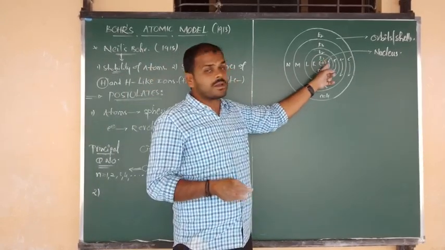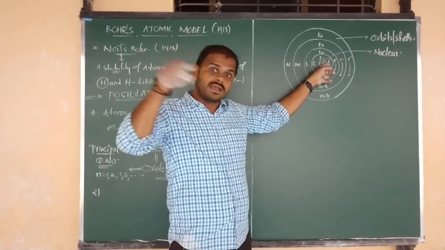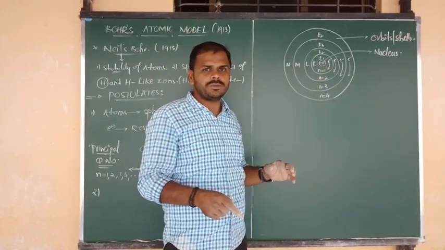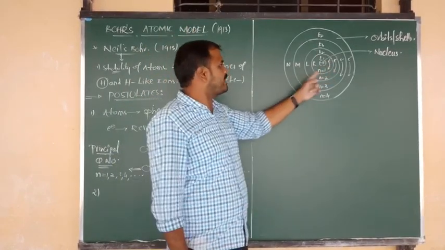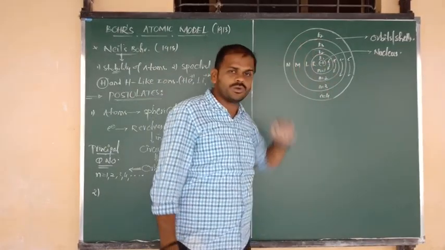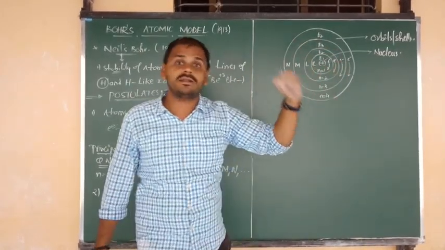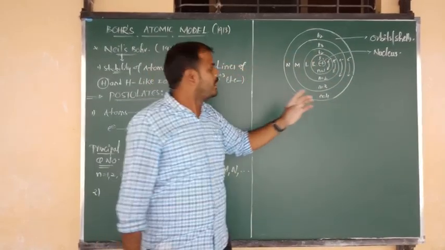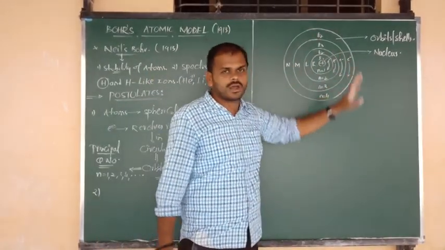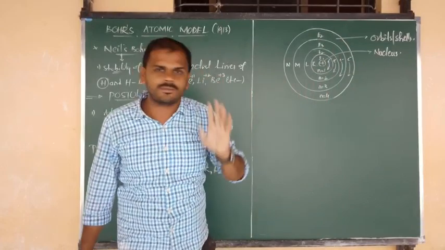So the electrons in the first orbit always contain E1 energy. The electrons revolving in the second orbit always contain E2 energy. The electrons in the third orbit always contain fixed E3 energy, and the electrons revolving in the fourth orbit always contain a fixed amount of energy.